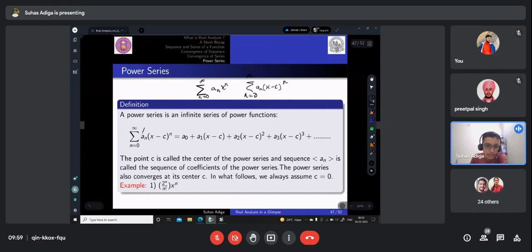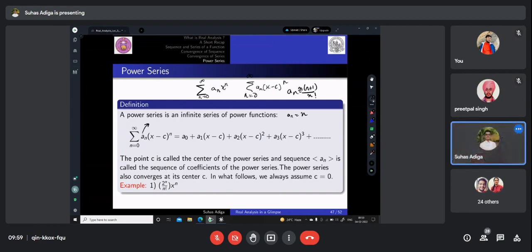Okay, so here remember this an is some function of n, so it can be like n into n plus 1 by n factorial, or an can be just simply n or something. So when we expand this power series, we get a naught plus a1 into x minus c plus a2 into x minus c whole square plus a3 into x minus c whole cube till infinite terms. This is an infinite series.